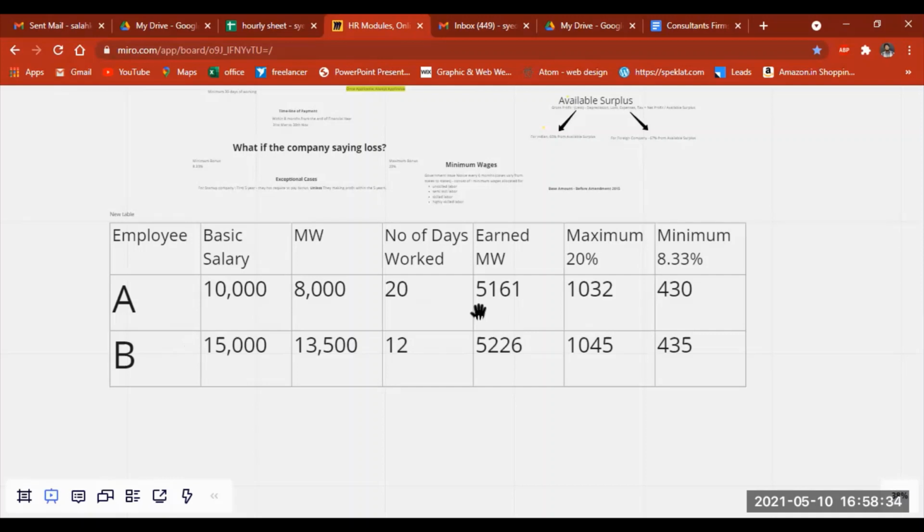After that, we need to calculate what is called the earned minimum wages. How to calculate this earned minimum wages is very simple. Take your basic salary and divide by, of course, you need to take your minimum wages, not the basic salary.